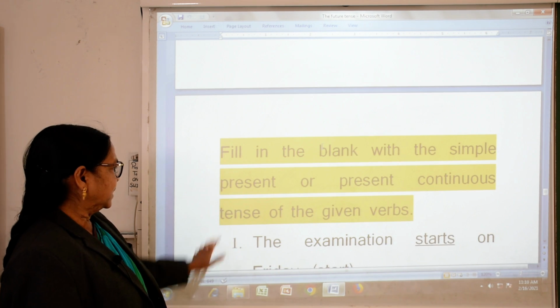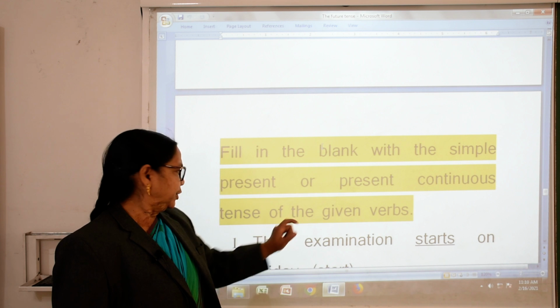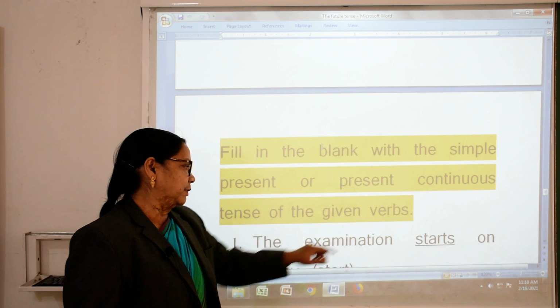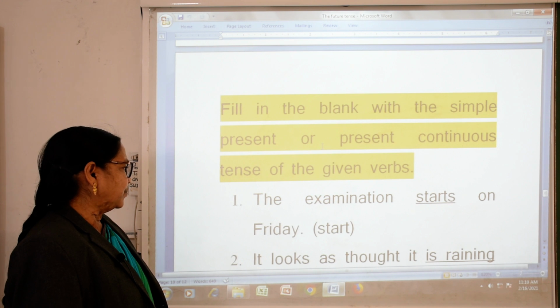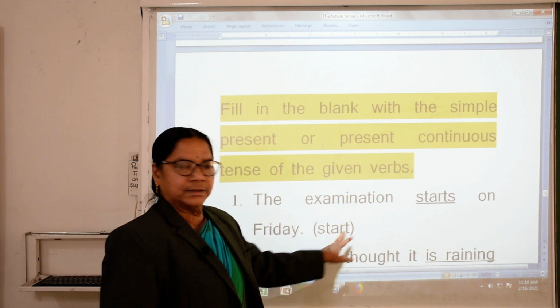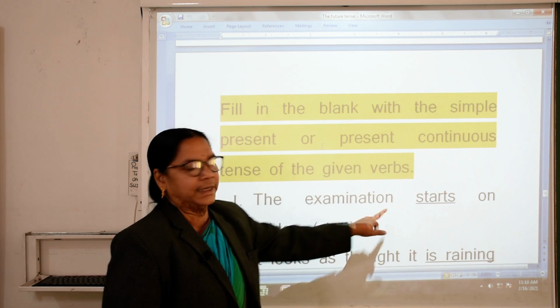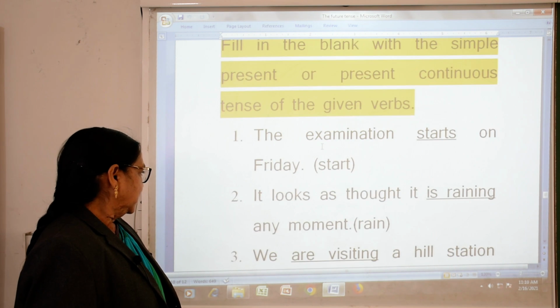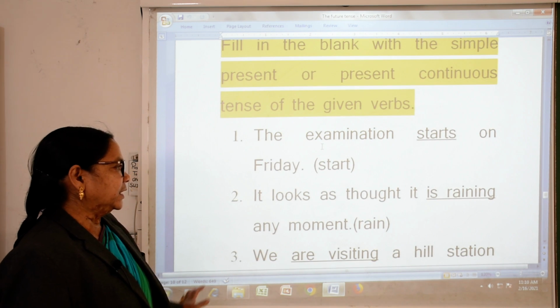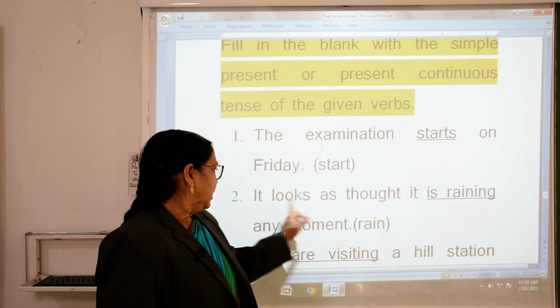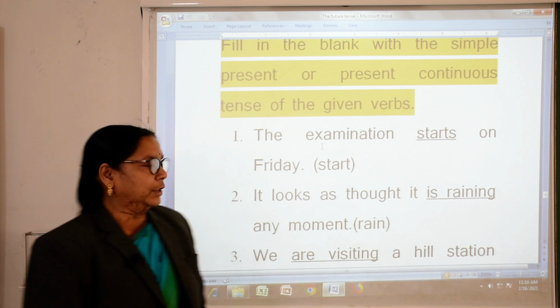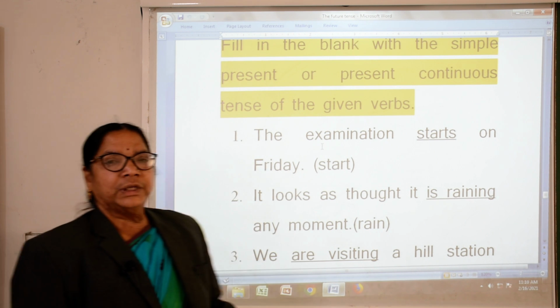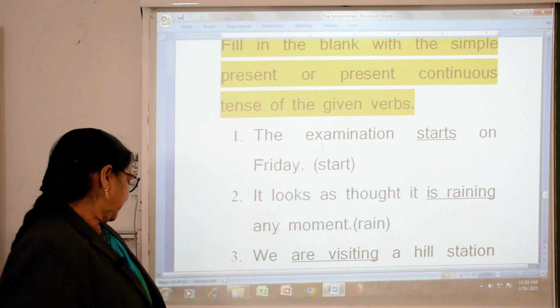Fill in the blanks with the simple present or present continuous tense of the given verb. The examination starts on Friday. Starts. Now, it looks as though it is raining. It looks as though it is raining.